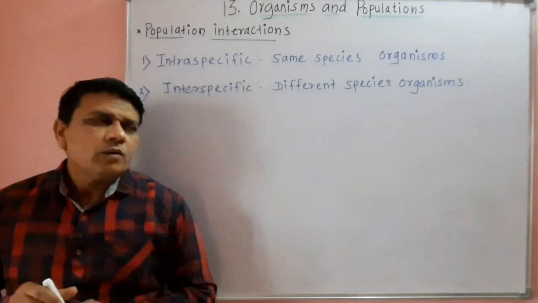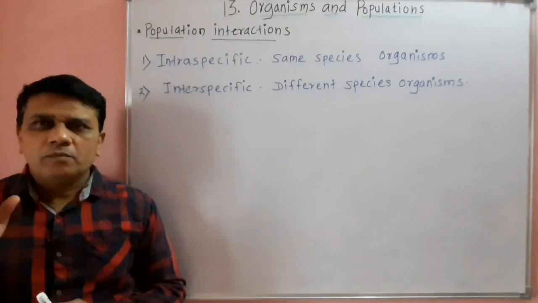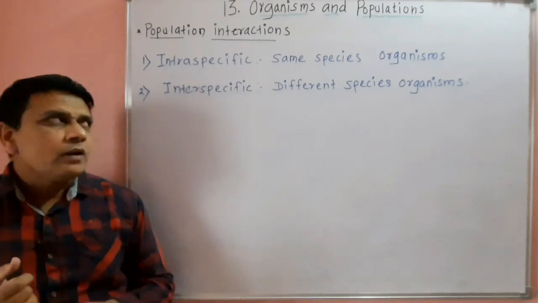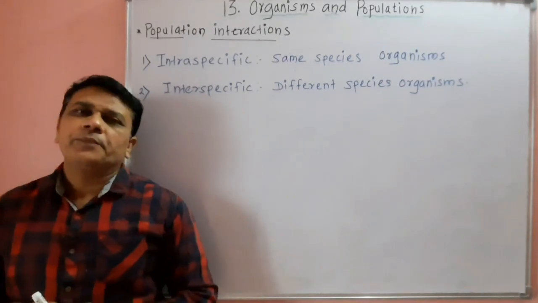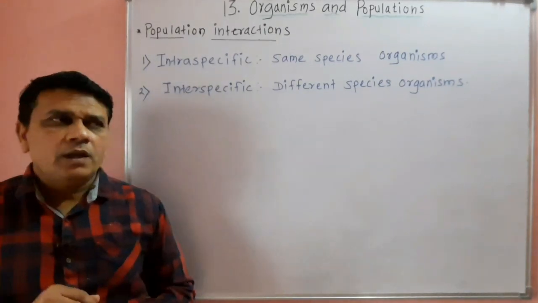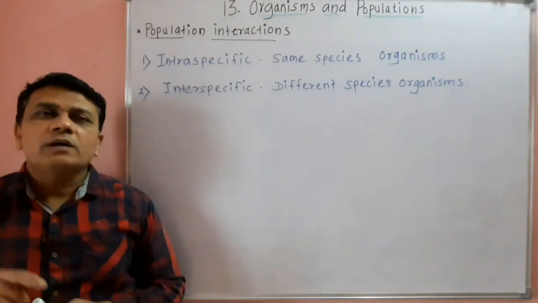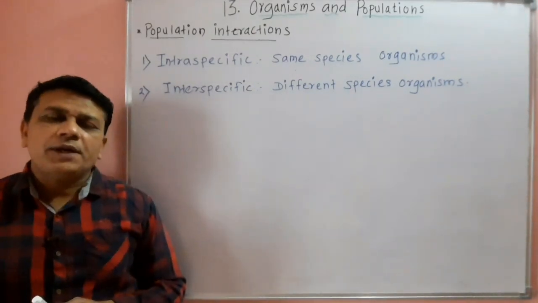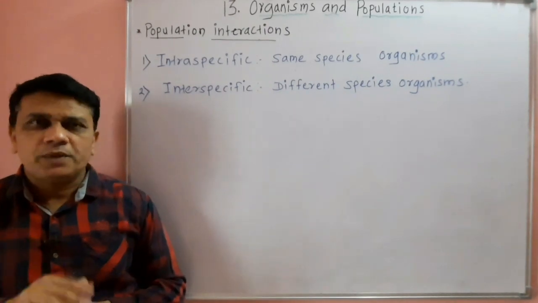So, there are two types of interactions found in the organisms. The first one is called intraspecific interaction. Now, intraspecific means the organisms which interact with each other belong to the same species.